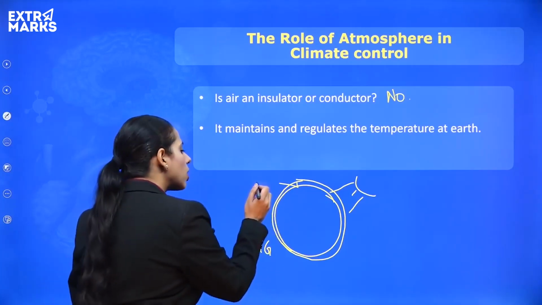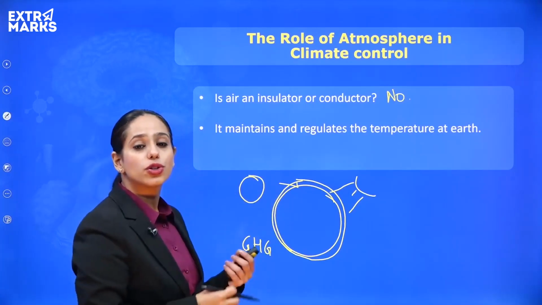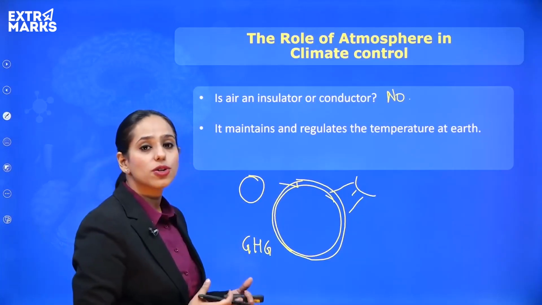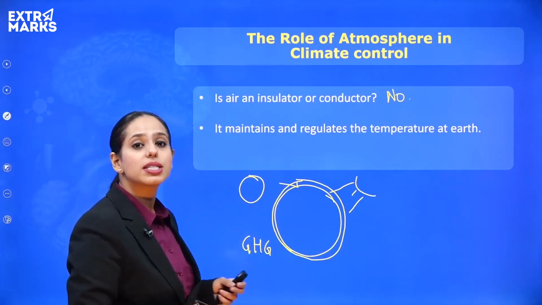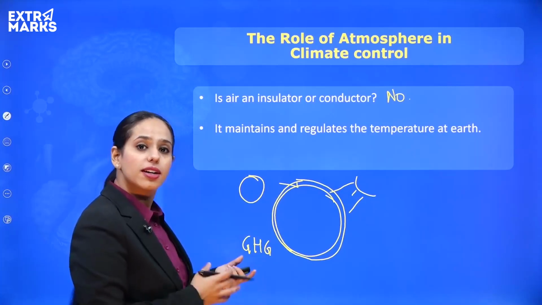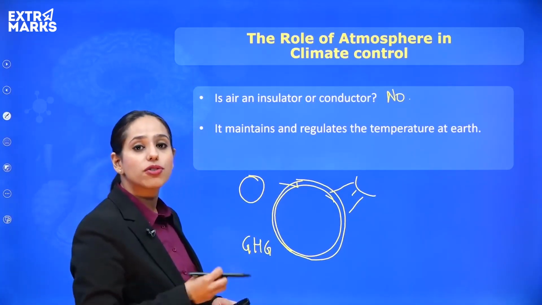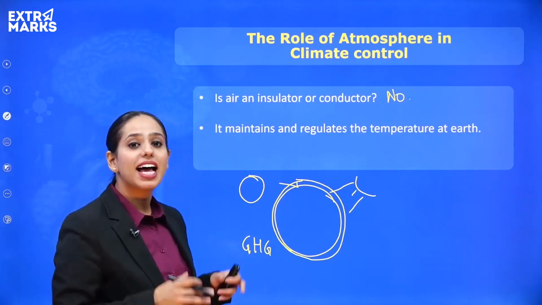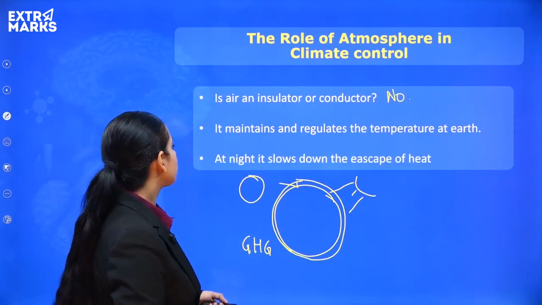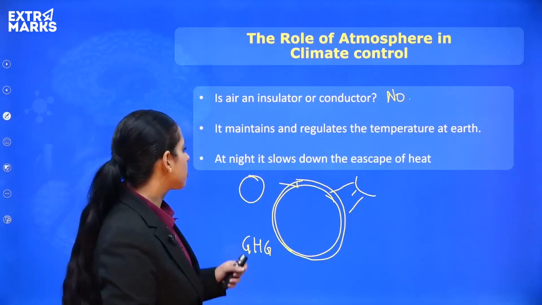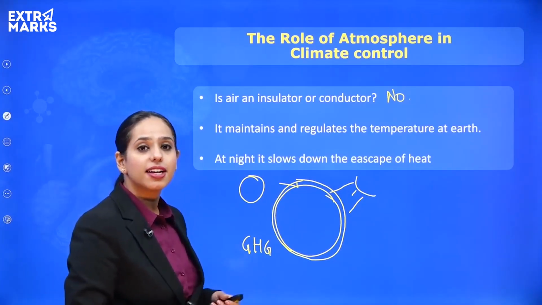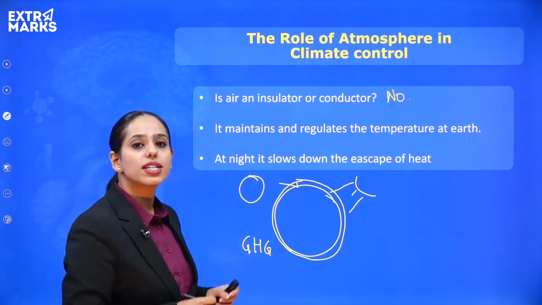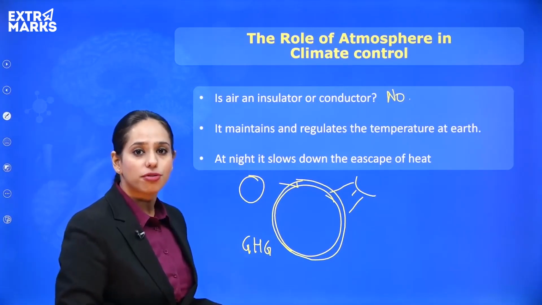Now to understand that, the moon is also near the earth and it also gets similar solar heat, or solar energy, but the temperature is much lower in comparison to the earth, right? So that means the atmosphere is very important, and because of the atmosphere the temperature is hospitable and life is possible. And at night it slows down the escape of heat. I hope this is clear, that the atmosphere is actually helping us regulate the temperature of the earth.